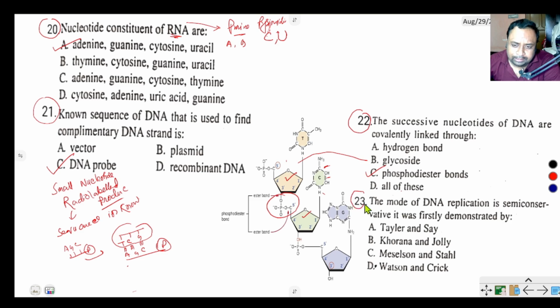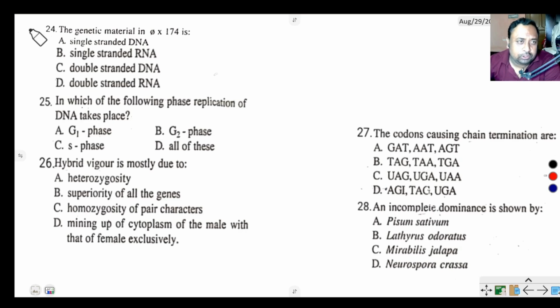Question number 23 says the mode of DNA replication is semi-conservative. It was first demonstrated by Meselson and Stahl. Watson and Crick discovered the double helical structure of DNA. Next question, question number 24.